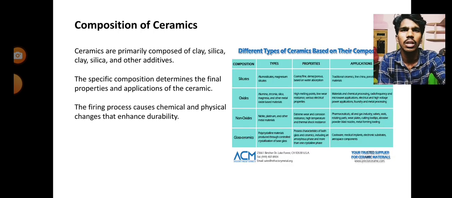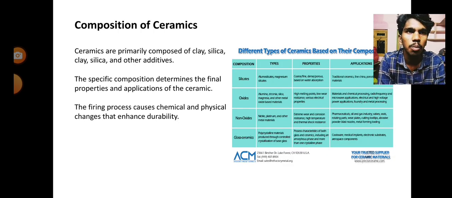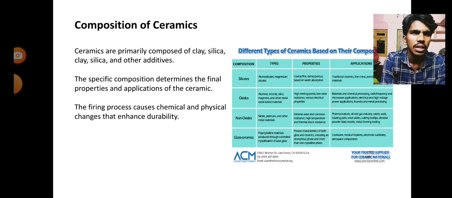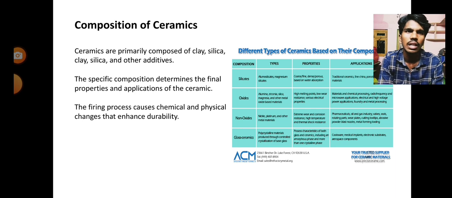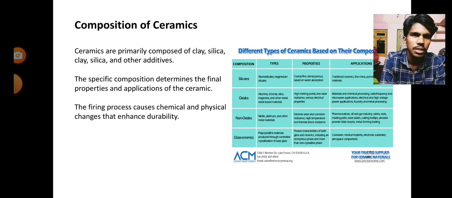What is the composition of ceramics? Composition basically means mixing another material with one material to make its properties better. You can see in the picture the different types of ceramics based on their compositions.